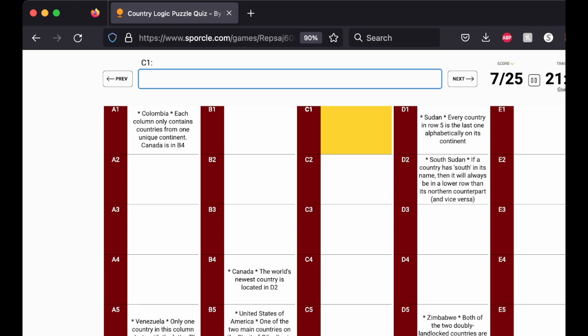Alright, so let's look at the other clues. One of the two main countries on the Strait of Gibraltar is adjacent to the square, so that means column C is Europe from the other end, and A1. Now we don't know whether it's the United Kingdom or Spain. However, since we know column C is in Europe, the alphabetically last country in Europe is the Vatican.